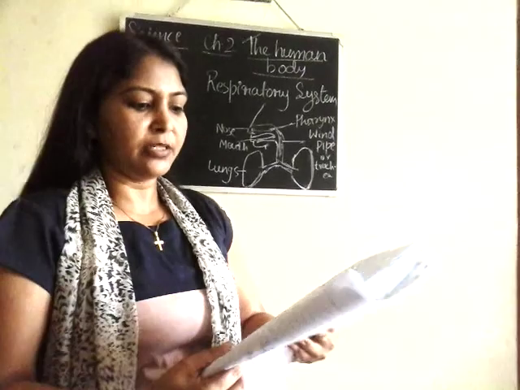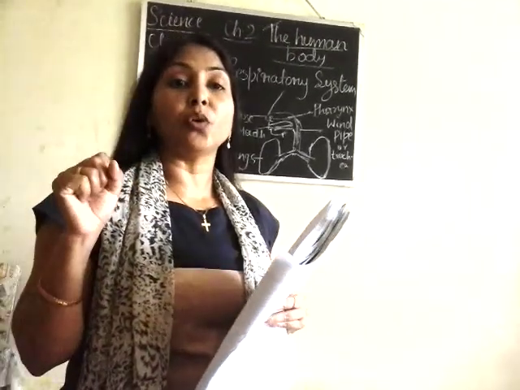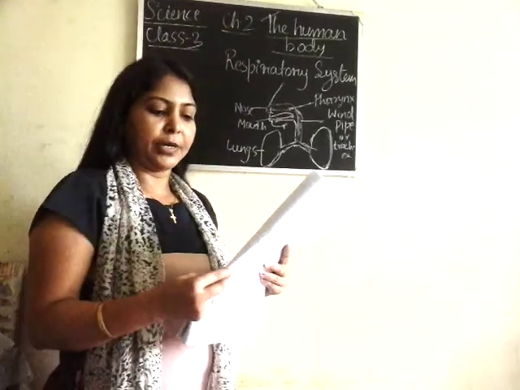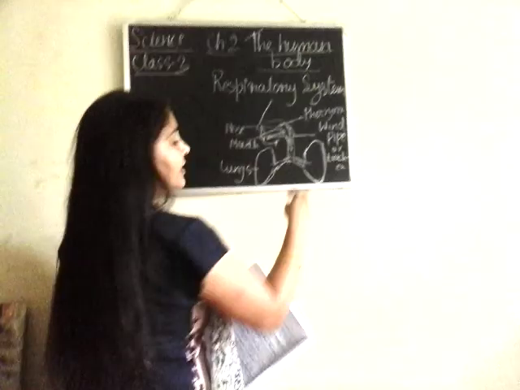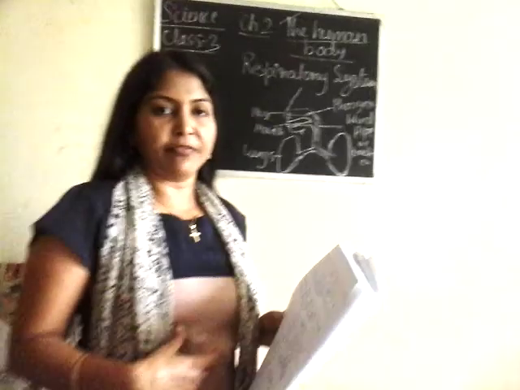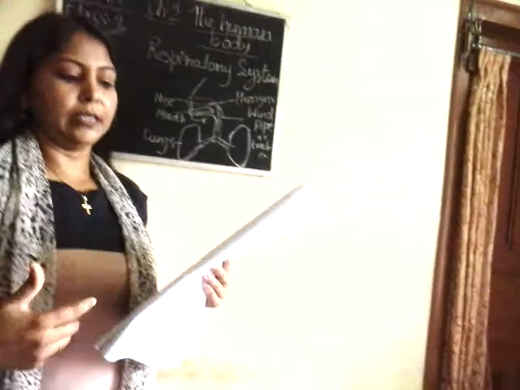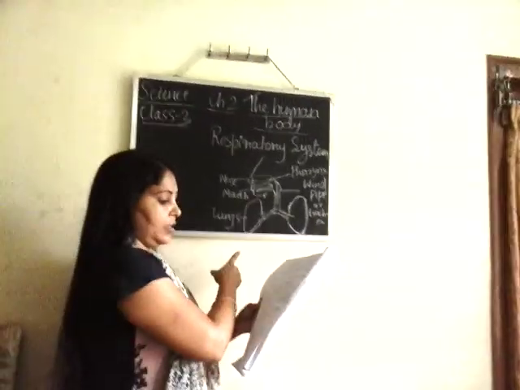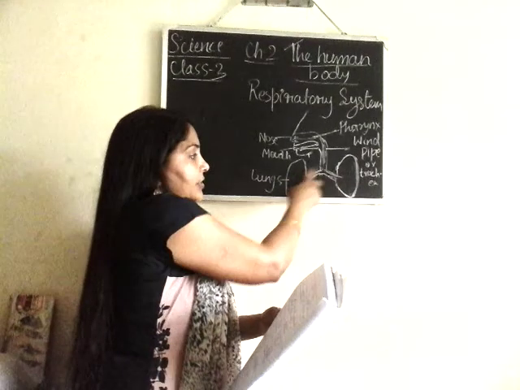These two lungs are basically the main organs of the respiratory system, and they are protected by the rib cage. You know, we have a rib cage inside our body, that is also an internal organ. So like this, these lungs are being protected by the rib cage, and these two lungs basically help